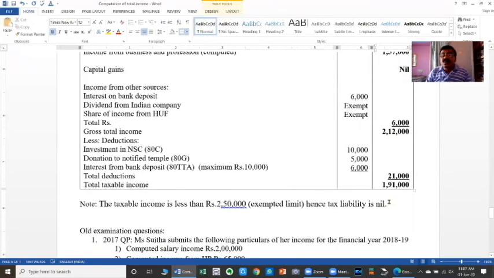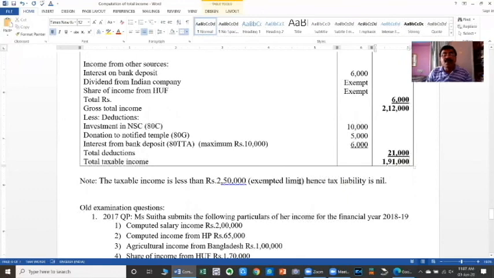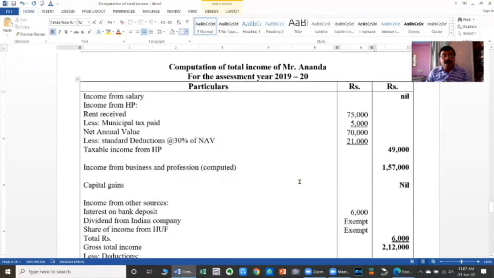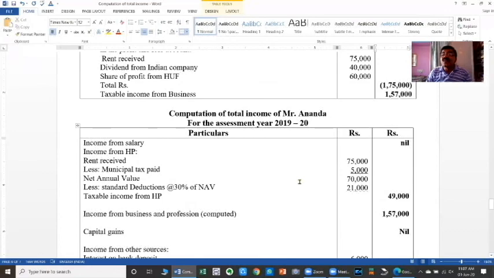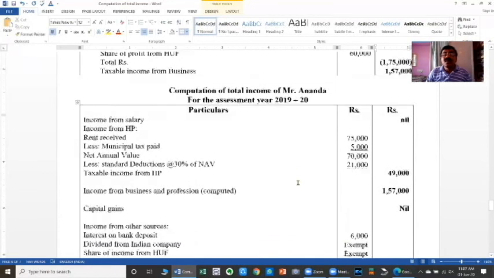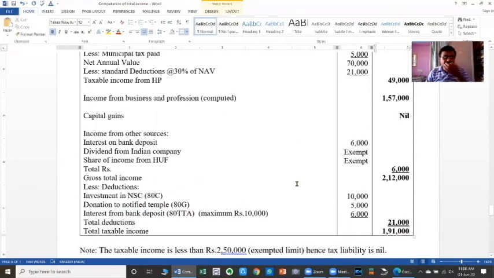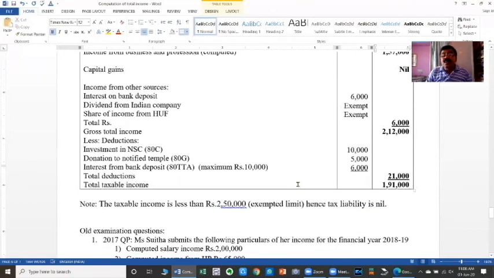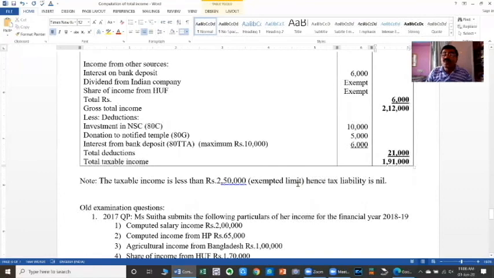Okay. So on this 1,91,000, you have to calculate the amount of tax payable by the assessee. Here the assessee is an individual, but his age is not given. Therefore, you have to assume that he is an individual not exceeding the age of 60 years, meaning non-junior, non-senior. Being a non-senior, up to 2,50,000 he need not pay tax, meaning it is the exemption or ceiling limit. Therefore, the taxable income of 1,91,000 is less than the ceiling limit. Therefore, his tax liability in this case is nil.